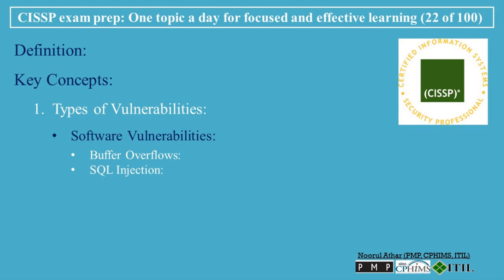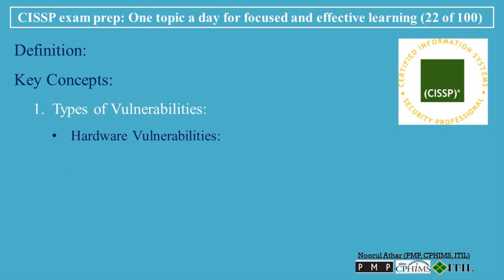SQL injection involves inserting malicious SQL queries into a web application's input fields to manipulate the underlying database. Cross-site scripting, XSS, involves injecting malicious scripts into a website that execute in the user's browser, often to steal session cookies or sensitive data. Unpatched software: software that hasn't been updated with security patches, leaving it vulnerable to known exploits.